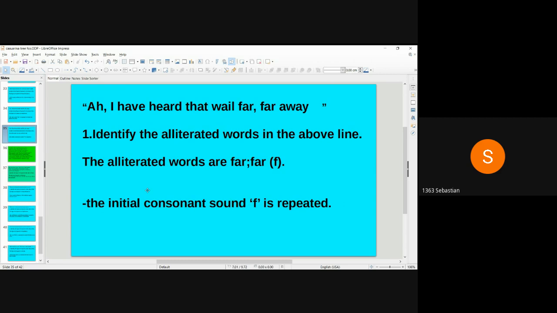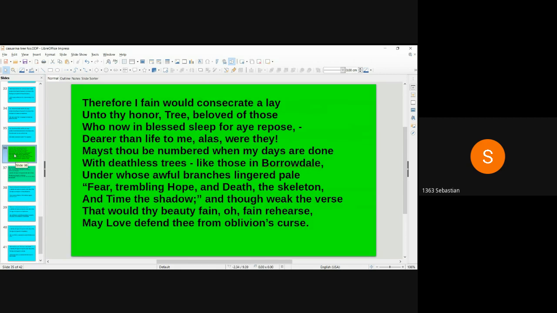I have heard that wail far, far away. Identify the alliterated words in the above line. The alliterated words are far, far. The initial consonant sound F is repeated. Let's move on to the last stanza.